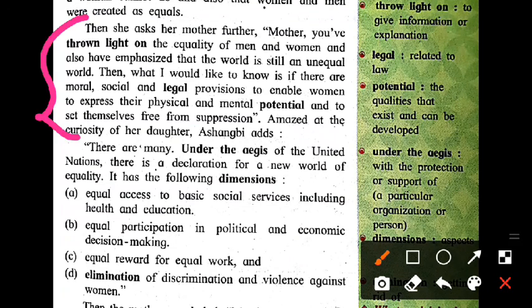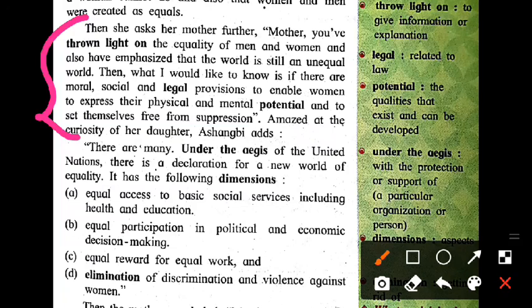Then she asked her mother further, "Mother, you have thrown light on the equality of men and women, and have also emphasized that the world is still an unequal world. Then what I would like to know is if there are moral, social, and legal provisions to enable women to express their physical and mental potential and to set themselves free from suppression." Okay, now she asks about the legal protection which is always given to a lady or a woman in society. She becomes amazed due to the curiosity of her daughter, and she says something about the legal procedure.